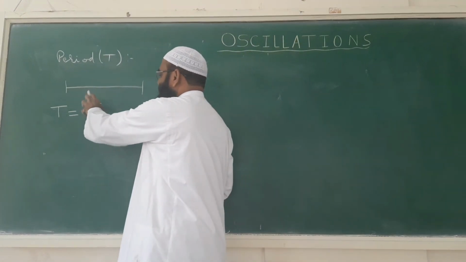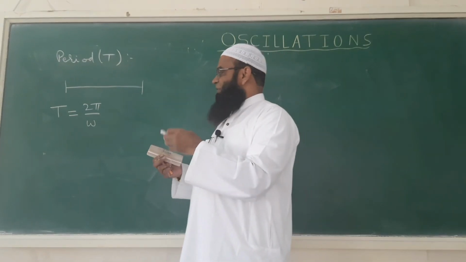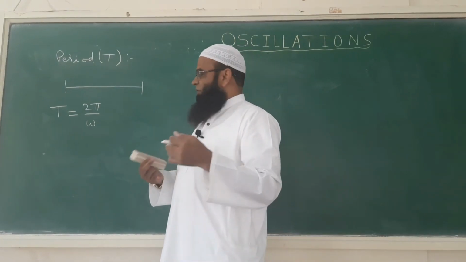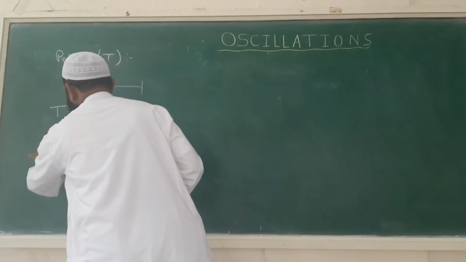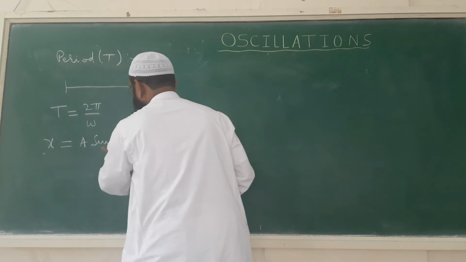Now, how do we get this 2 pi by omega? That also we can prove, that time period is equal to 2 pi by omega. So how? For that purpose, we will take the displacement equation: x is equal to A sine of omega t plus phi.